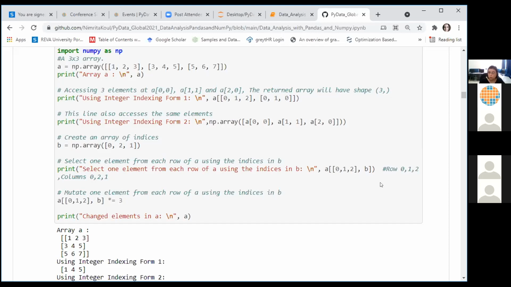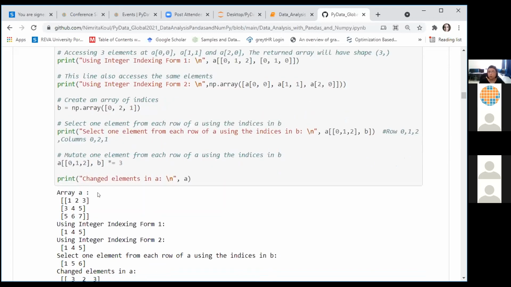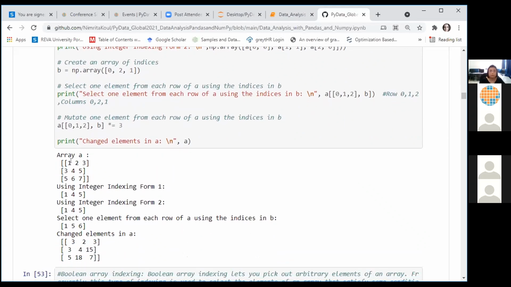What I can do using this syntax is that I can also mutate the elements of array A in place. So what we intend to do here is that the elements accessed using this notation can be changed in place. So all the elements in row 0 and column 0, then in row 1 and column 2, then in row 2 and column 1 are multiplied by 3. We can see the impact of this mutation on the data in this output cell.